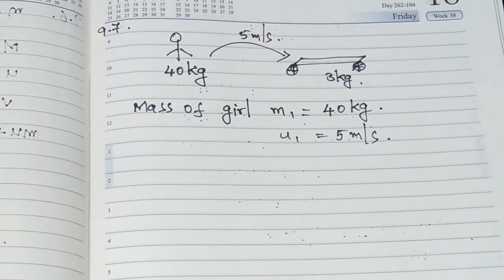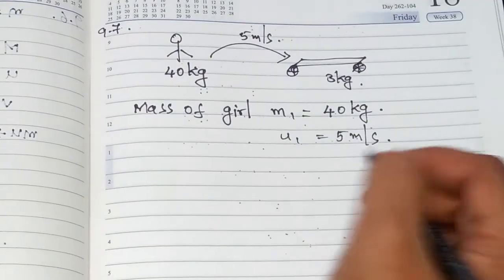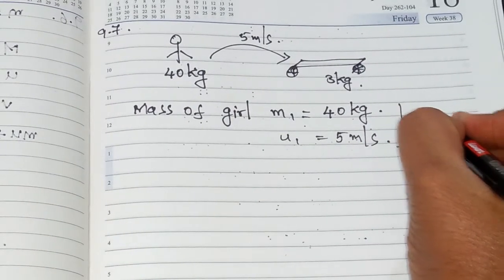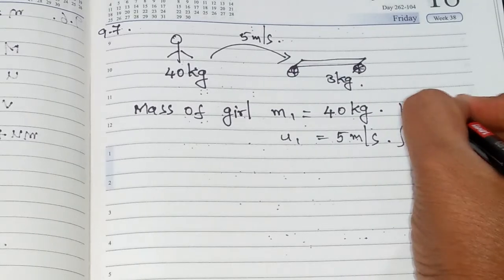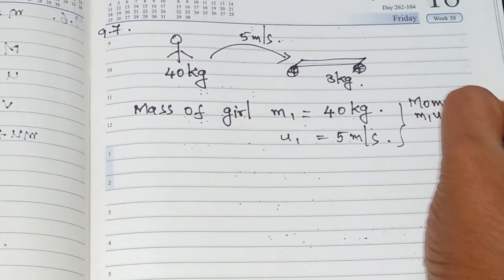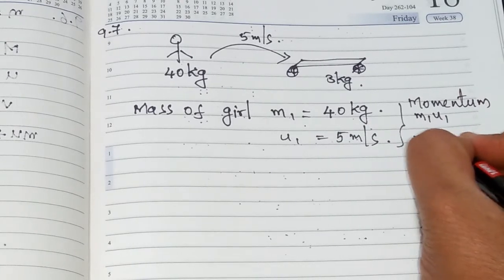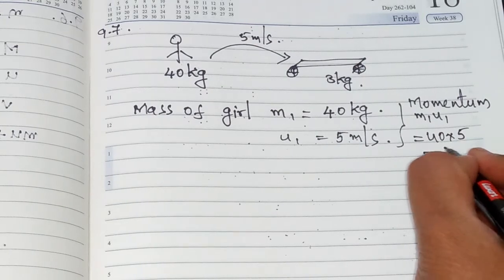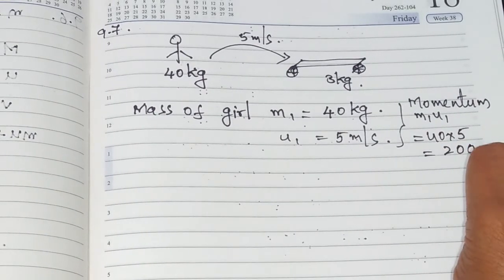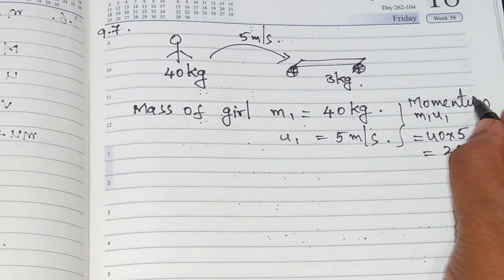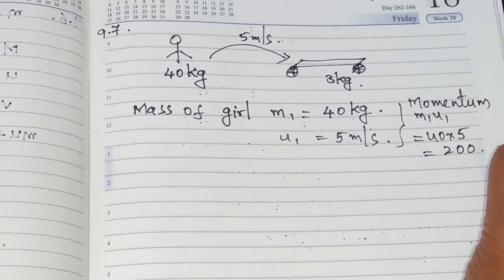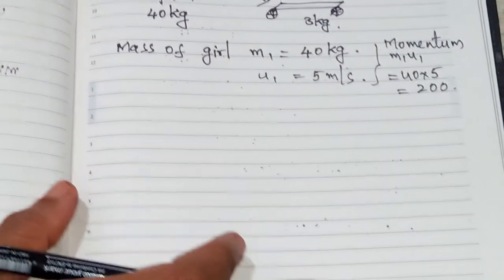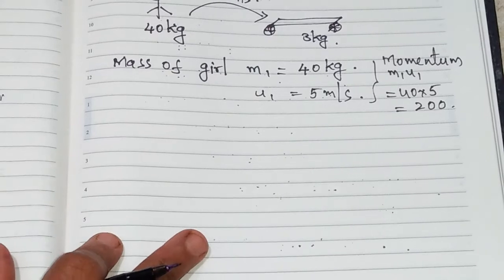Now, what is the momentum of this girl before collision? m1 u1. This is the momentum of the girl before collision. m1 u1 is nothing but 40 into 5. 5 into 4, 20, and one more 0 is there. 200 is the momentum value. Kilogram meters per second we can write as the unit. I am not writing the units, I have just got the value 200. We can write the units also there.